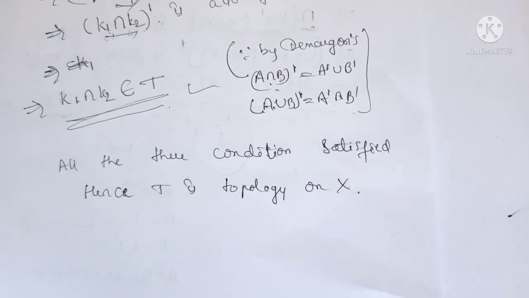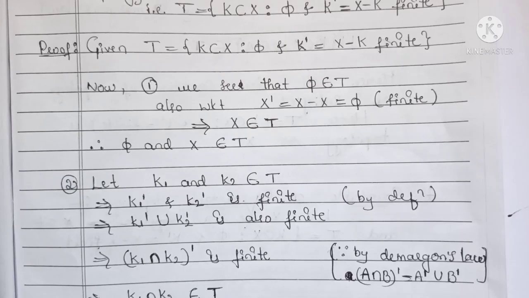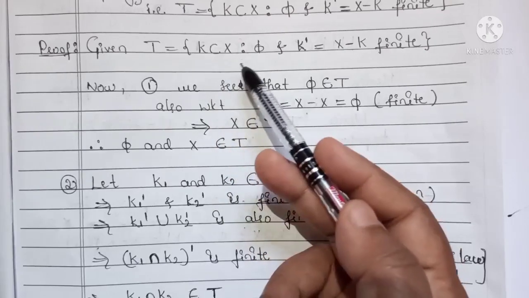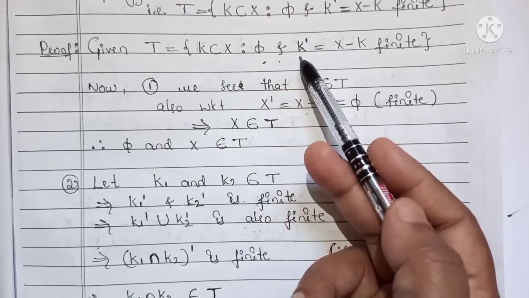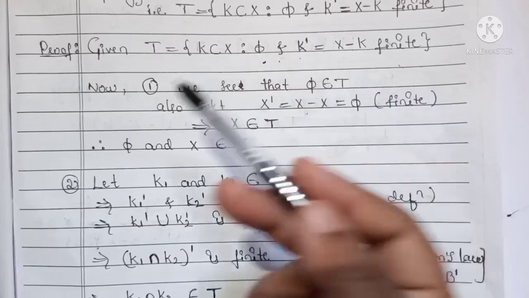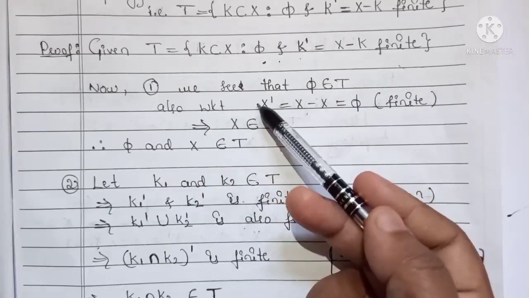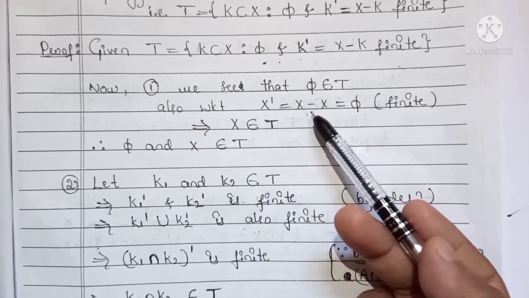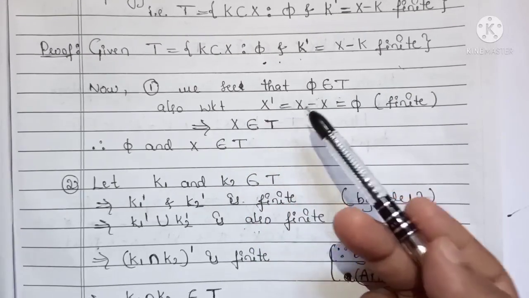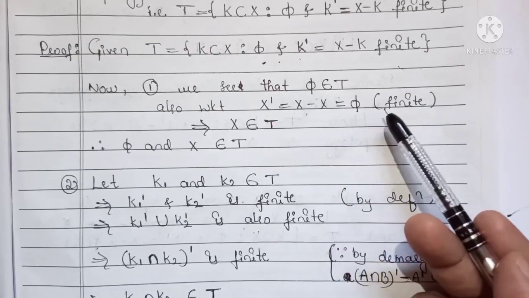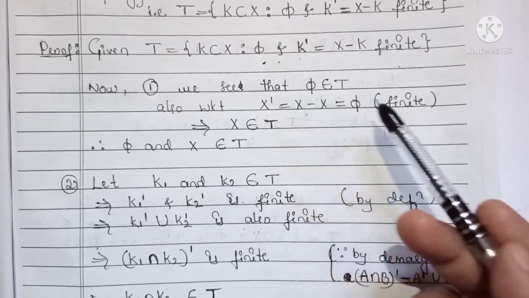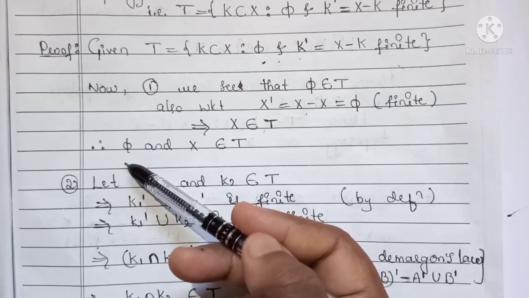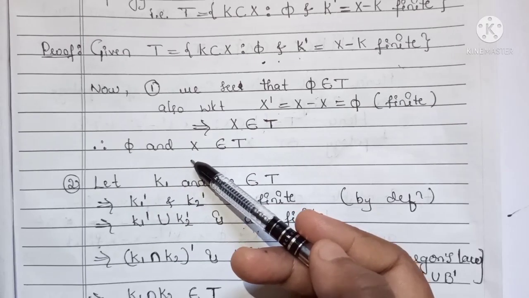Okay, so once again I repeat this proof. Given T equals the subsets K of X such that it includes phi and K' is finite. First one, we can see that phi belongs to T. Also we know that X' equals X minus X equals phi, which is the null set. So when it is finite, we can say that X belongs to T. So therefore phi and X belong to T.